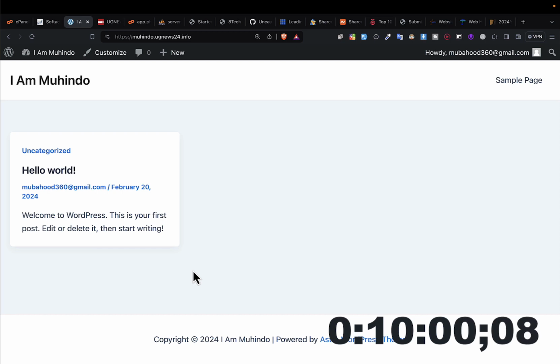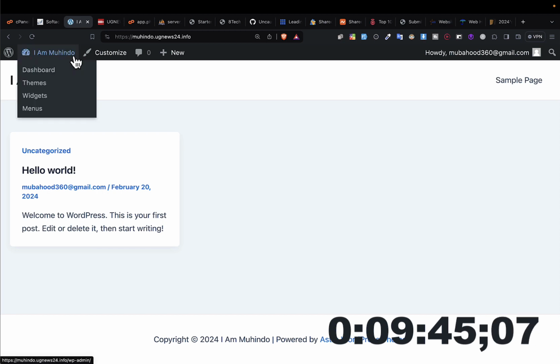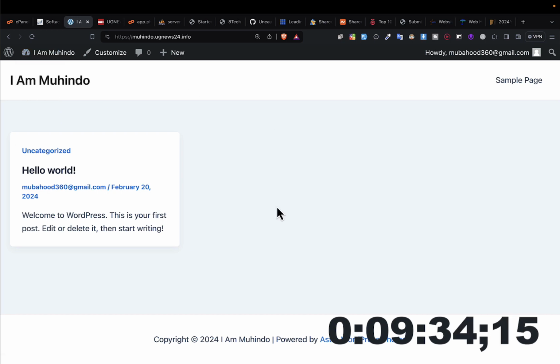So before you start using a theme, first check, does it have dummy data or demo data? If they promise you demo data, check how their demo data looks before you purchase a theme or install it in your WordPress website. So for me, I think this one is going to work. The next step we're going to do is see how we can install the demo data or the dummy data into our WordPress website, so we can start from there, because again, things are still hard.